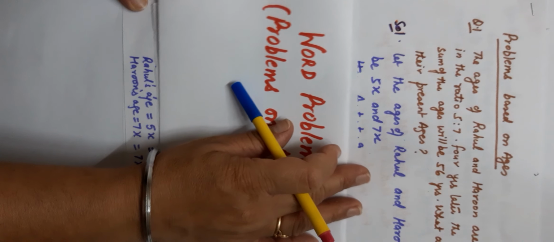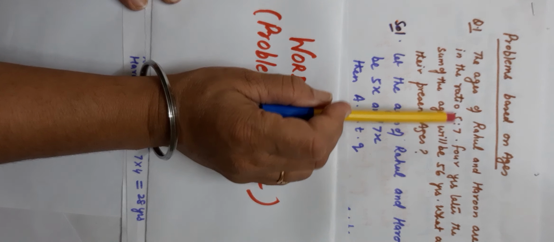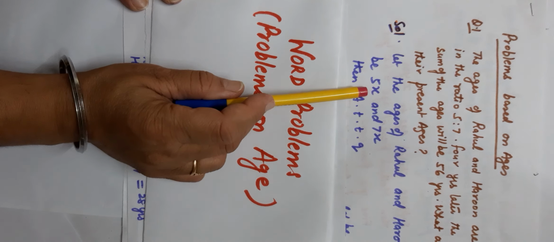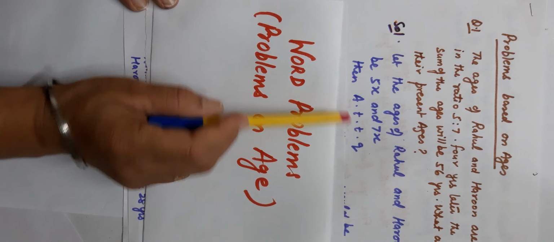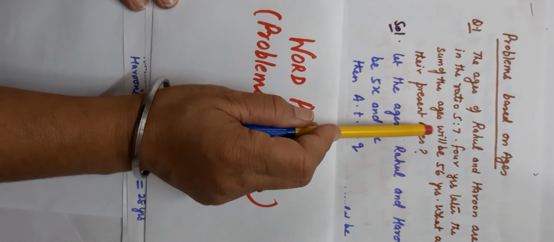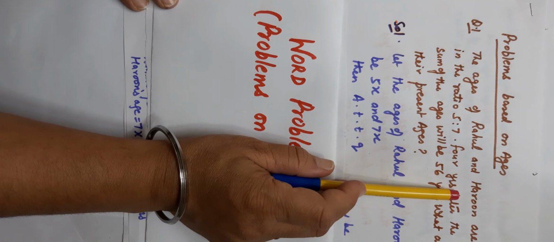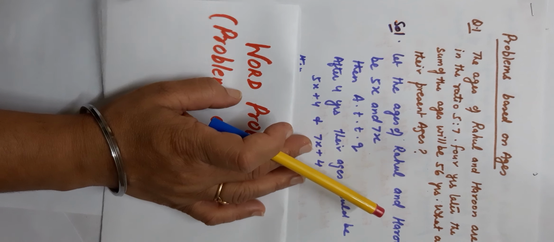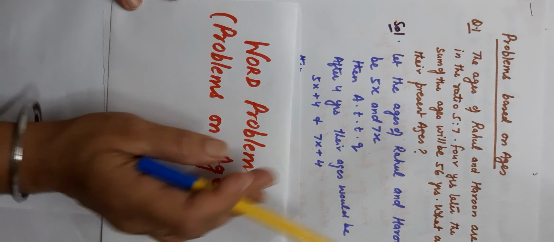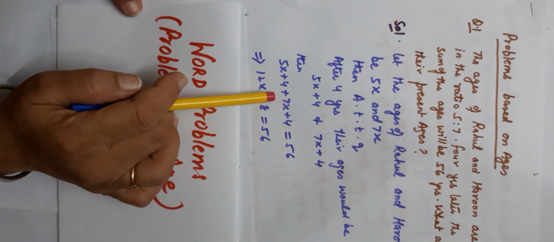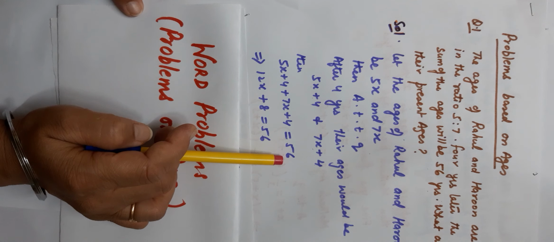Let the ages of Rahul and Haroon be 5x and 7x, because they are in the ratio 5:7, so I can take them as multiples of 5 and 7. Now, according to the question, 4 years later, the sum of the ages will be 56 years. After 4 years, both of them will grow by 4 years. So their ages will become 5x plus 4 and 7x plus 4. Now their sum is 56, so I will add them and equate them to 56.